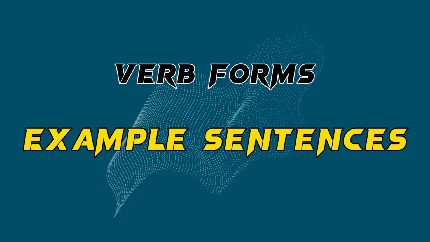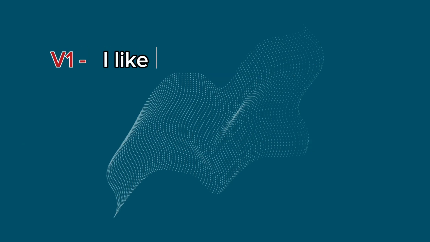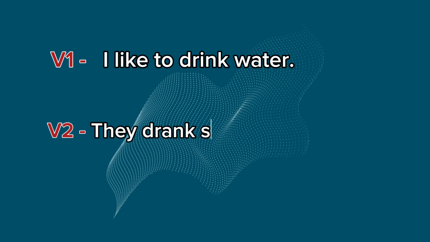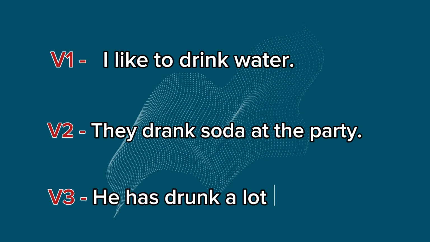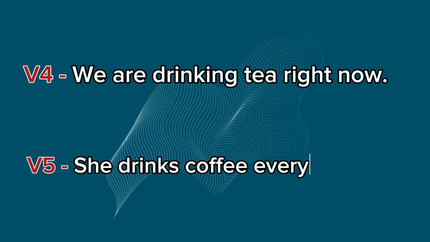Verb forms. Example sentences. V1: I like to drink water. V2: They drank soda at the party. V3: He has drunk a lot of juice. V4: We are drinking tea right now. V5: She drinks coffee every morning.